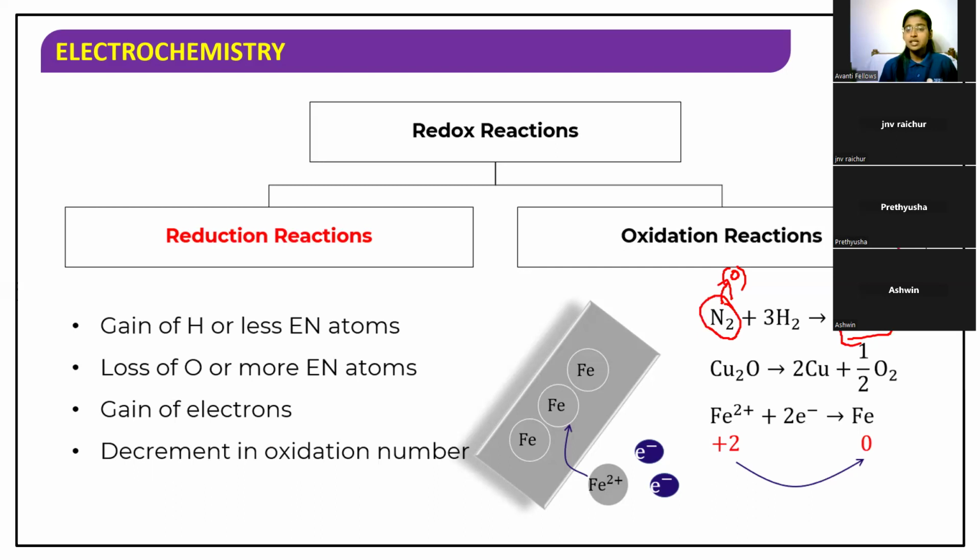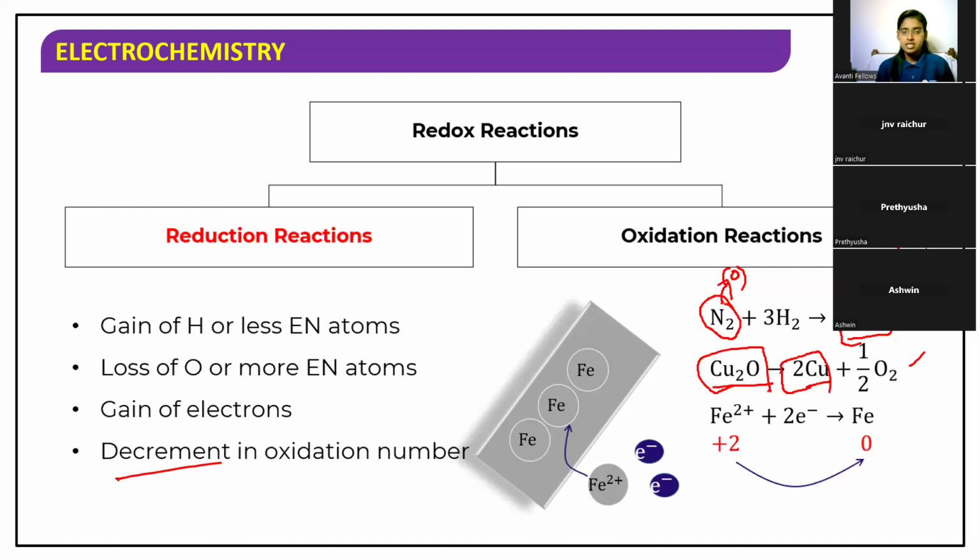So there is a decrease in the oxidation number, or we can say the addition of hydrogen has happened in this reaction. So that's why these reactions are called reduction reactions. And in the second example, you can see the loss of oxygen. Initially we have CuO, copper oxide, cupric oxide, and from this compound, oxygen has been removed. It has been lost, and the copper oxide has been converted to only copper. So the removal of oxygen is called reduction.